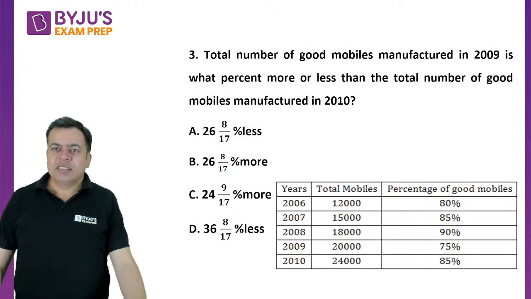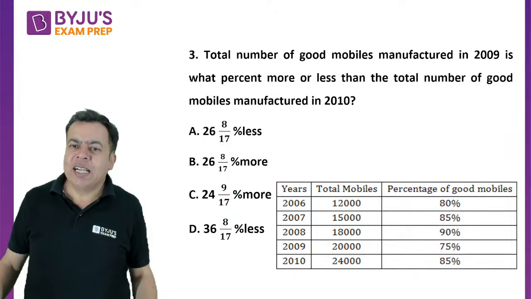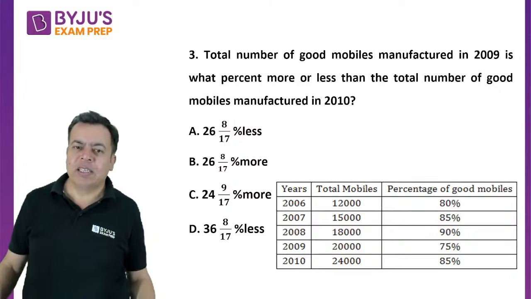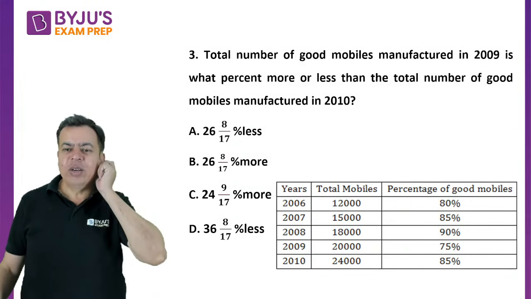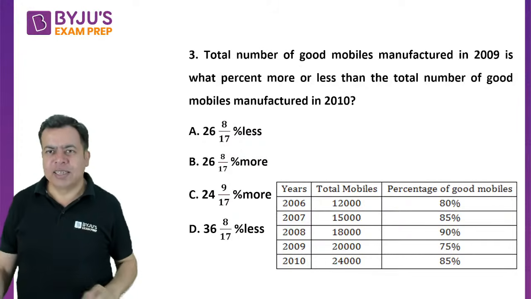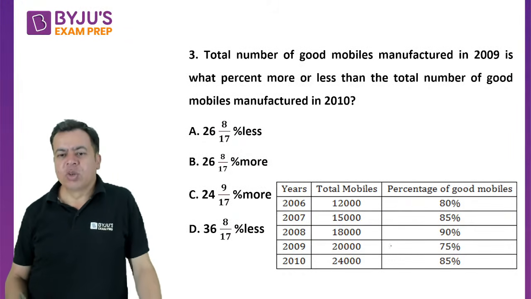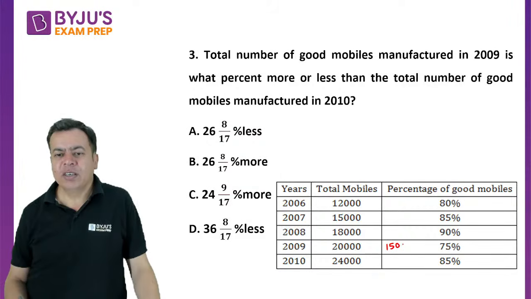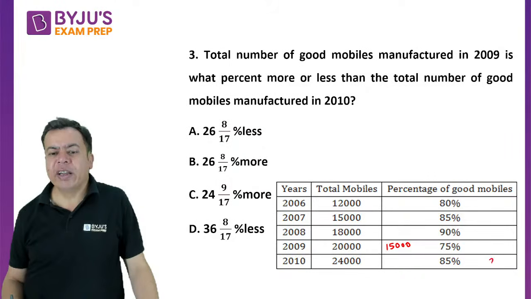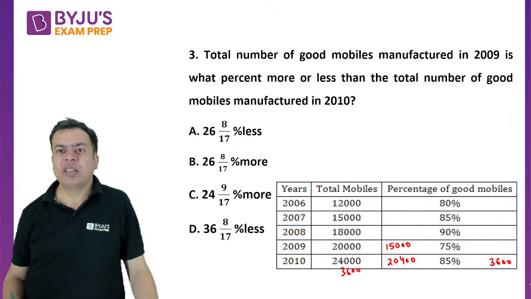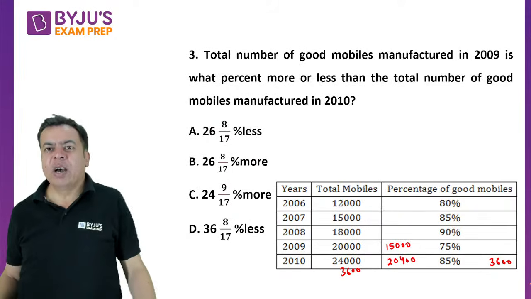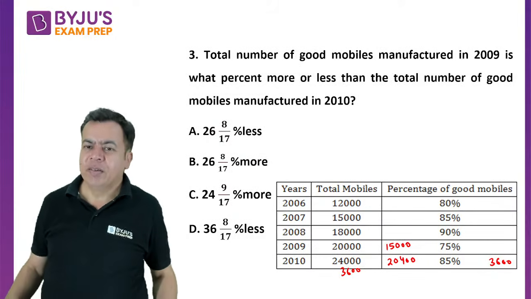Now the question is, number of good mobiles manufactured in 2009 is what percent more or less than the number of good mobiles manufactured in 2010? Right? 2009 and 10. Good mobiles now. Okay, so 75% of 20,000 is 15,000 and 2400 minus, because we have already calculated here 3600. You can just subtract 3600 and you can get 20,400. Right? Now you have good mobiles for 2009 and 10.